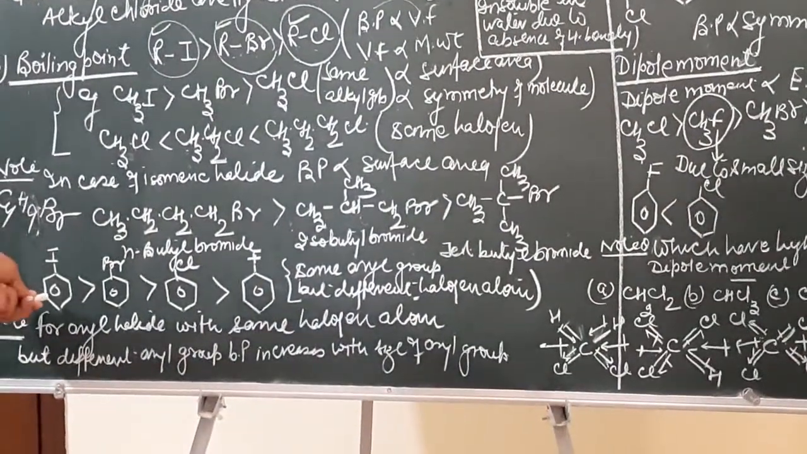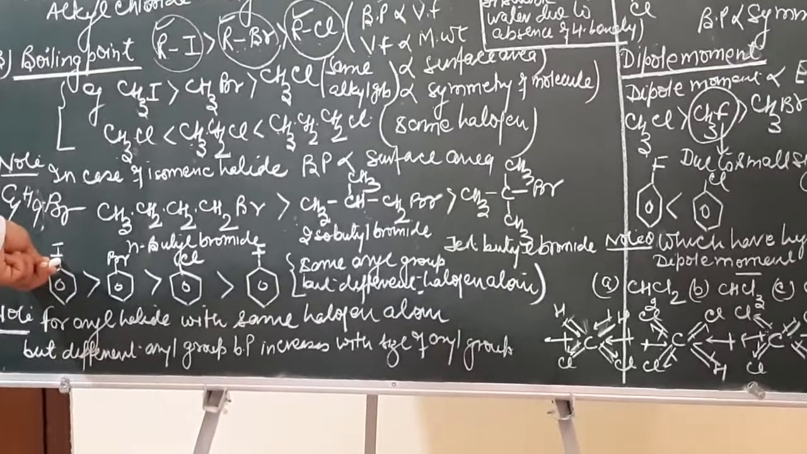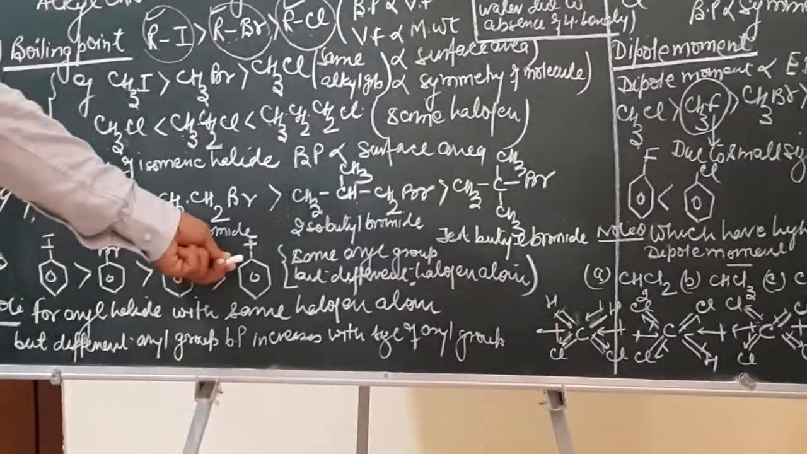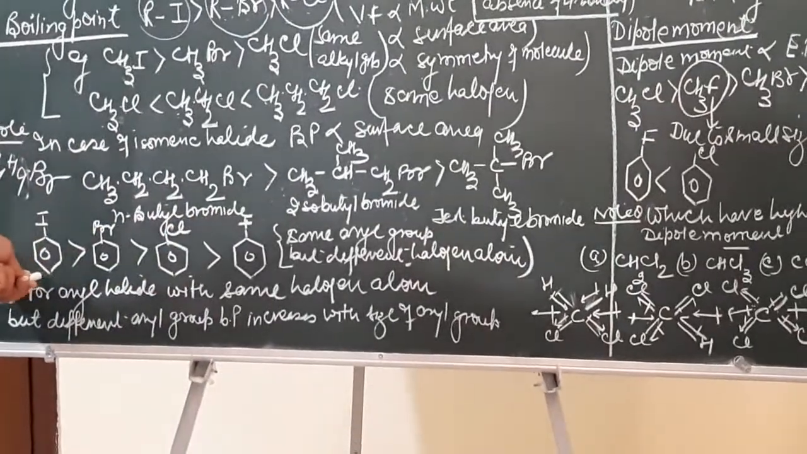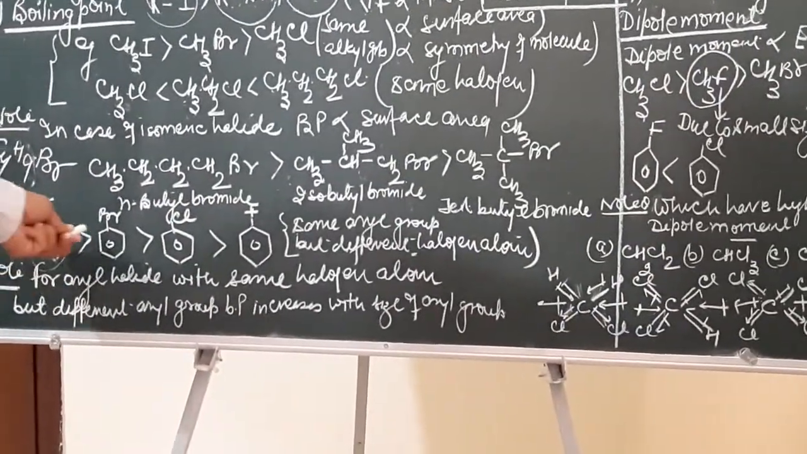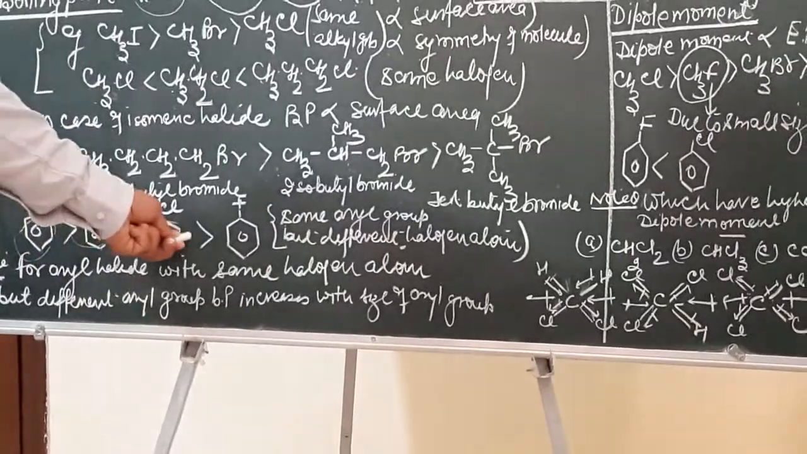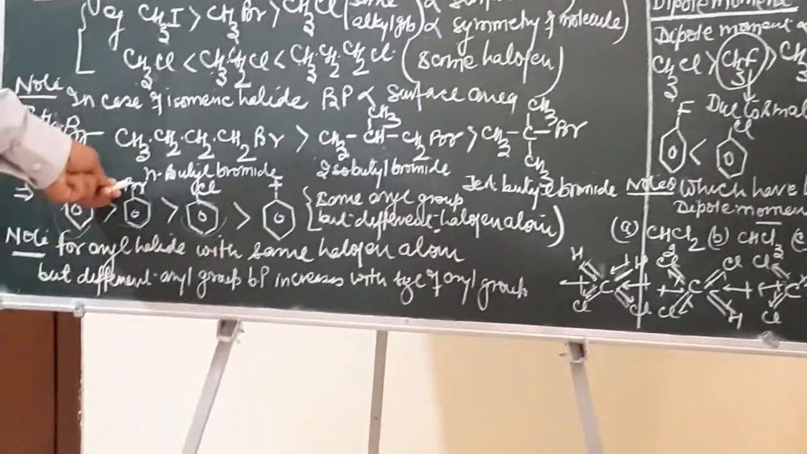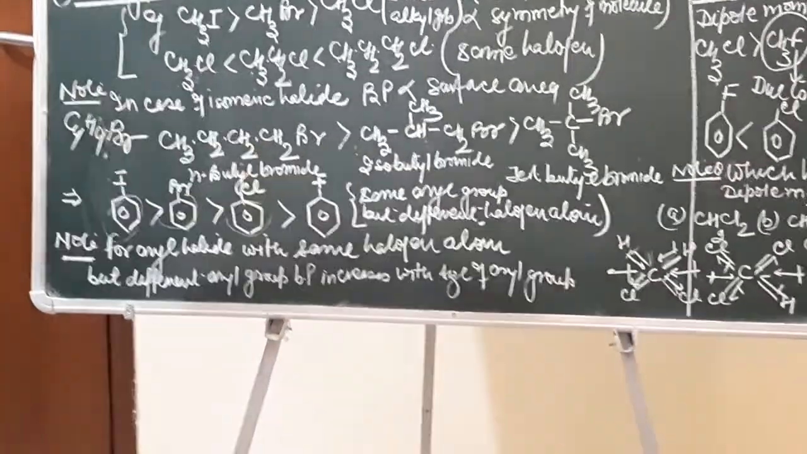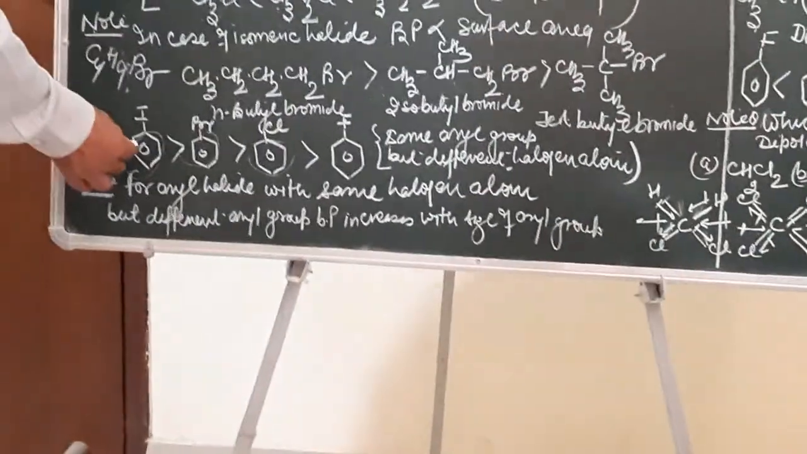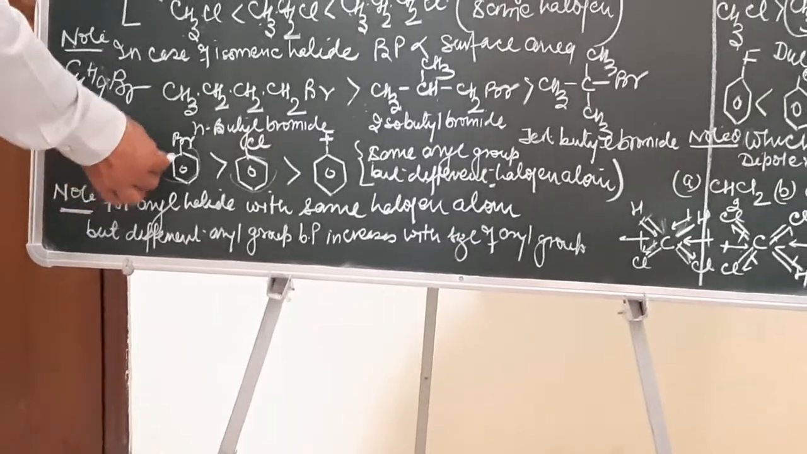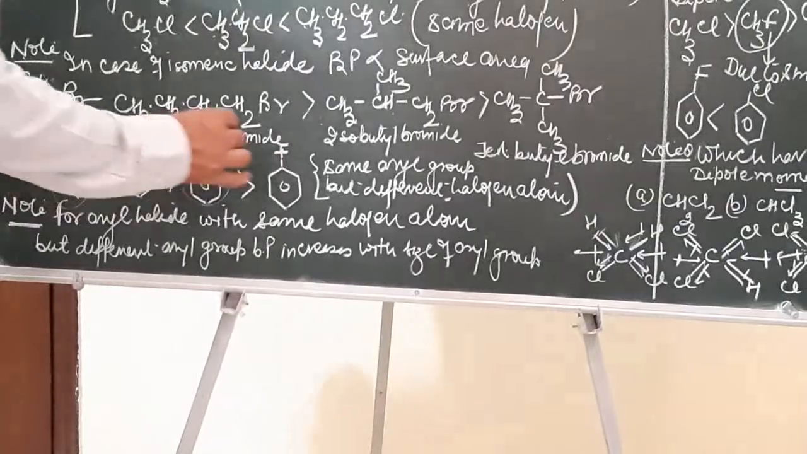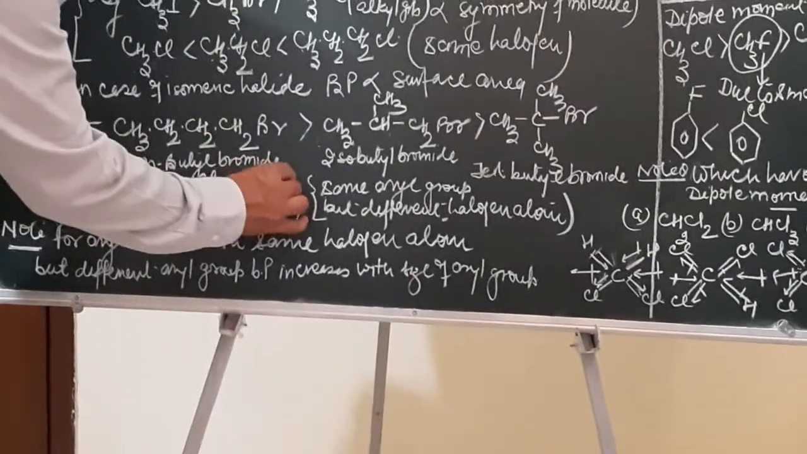Similarly, if we compare the boiling point of iodobenzene, bromobenzene, chlorobenzene and fluorobenzene, here the phenyl group is same in all the cases, but the iodo group has a higher mass than bromo, then chloro, then fluoro. So what will be the sequence of boiling point? Iodobenzene will have higher boiling point as compared to bromobenzene, as compared to chlorobenzene and as compared to fluorobenzene.